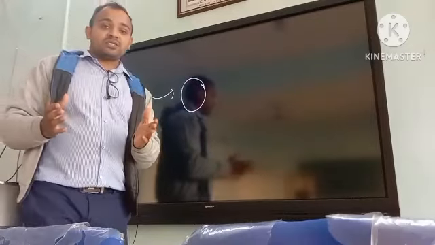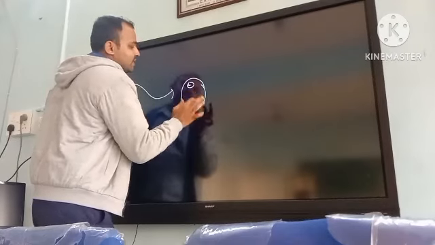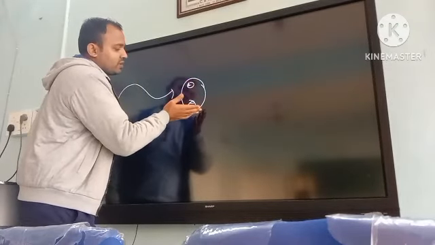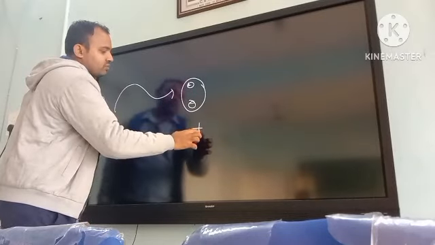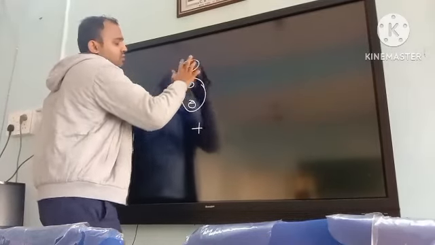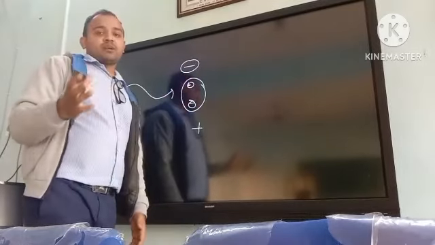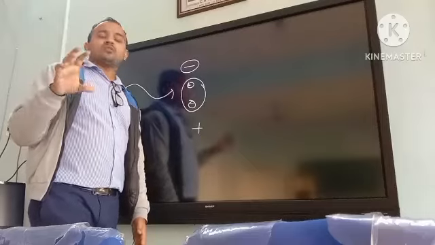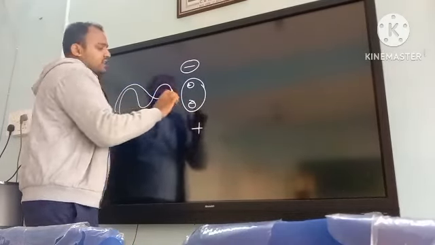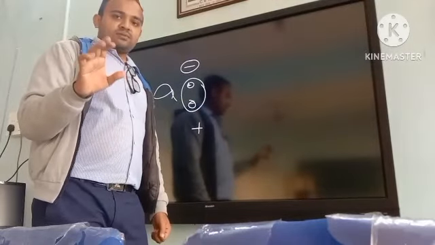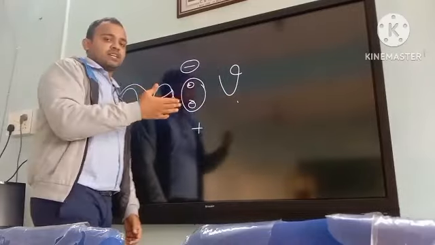So what does this create? This creates a dipole. Look at this. This is the nucleus and this is the electron. They are getting attracted in two different directions, like this is the positive pole of the electric field and this is the negative pole of the electric field, and they are getting attracted to them. So it creates a dipole, and the dipole also oscillates with the same frequency as the incident radiation has. Understood? We just denote this frequency as nu.